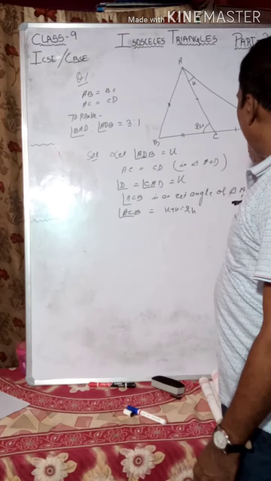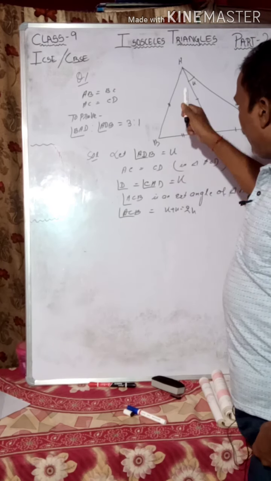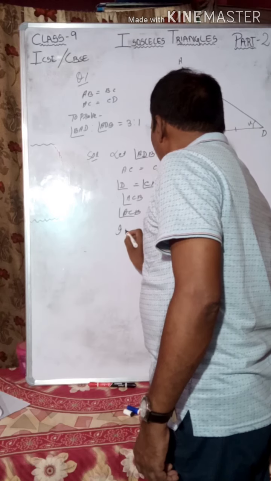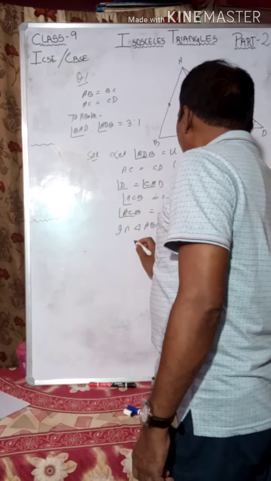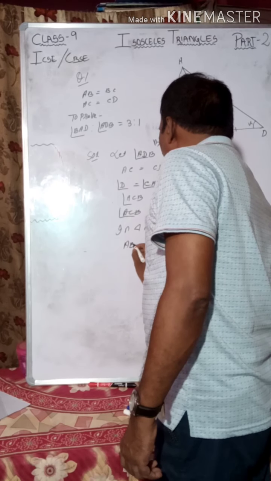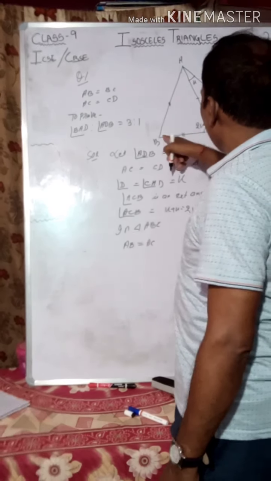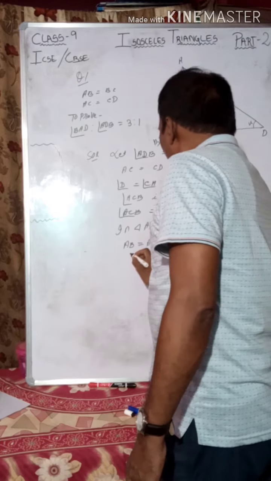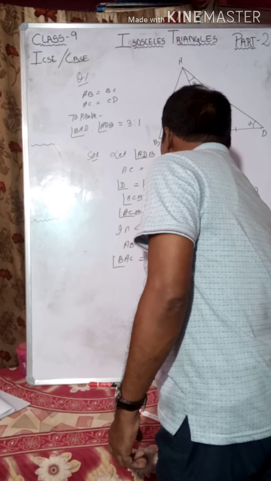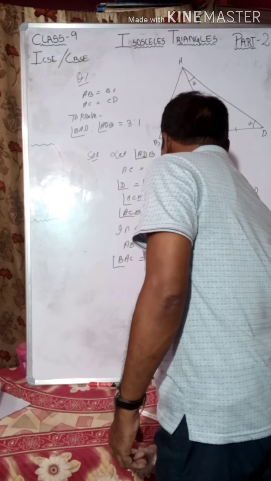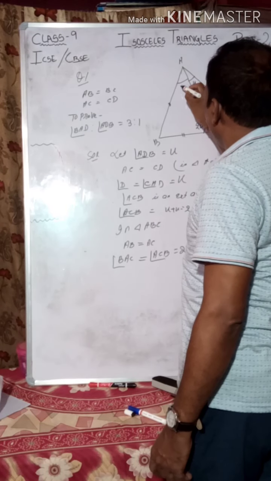This angle is x, so this is 2x. Now in triangle ABC, as AB is equal to AC, this angle is equal to this angle. Angle BAC is equal to angle ACB, that is equal to 2x. So this will be 2x.